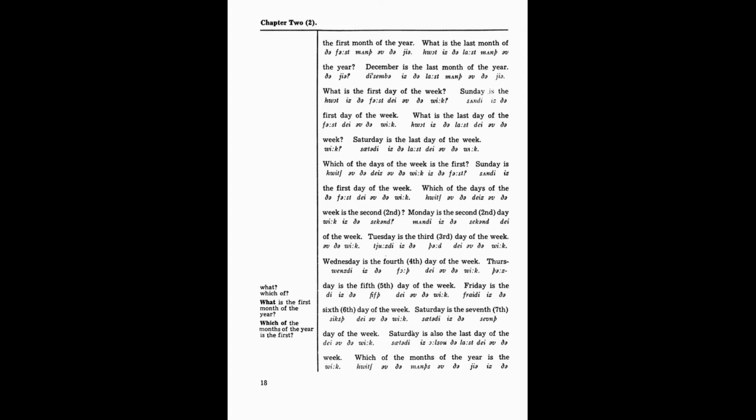Which of the days of the week is the first? Sunday is the first day of the week. Which of the days of the week is the second? Monday is the second day of the week. Tuesday is the third day of the week. Wednesday is the fourth day of the week. Thursday is the fifth day of the week. Friday is the sixth day of the week. Saturday is the seventh day of the week. Saturday is also the last day of the week.